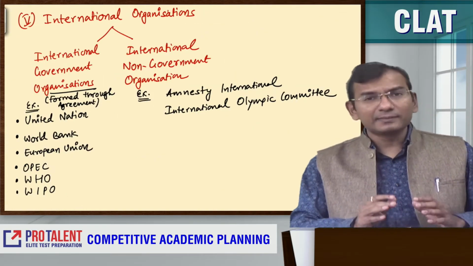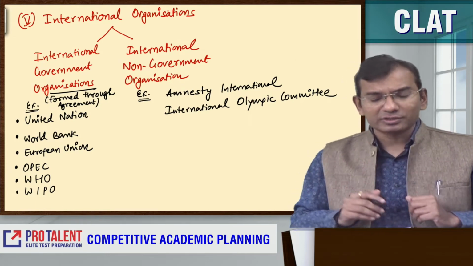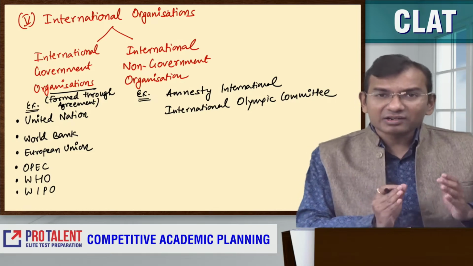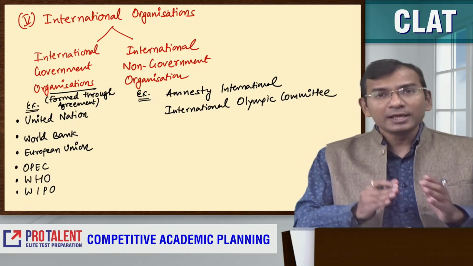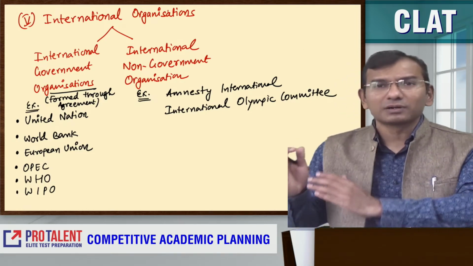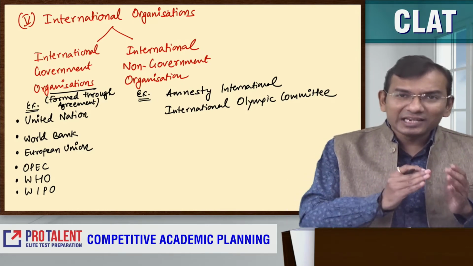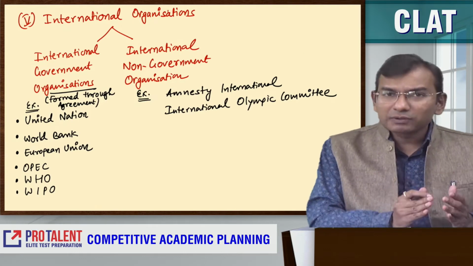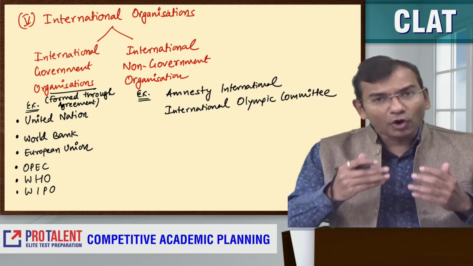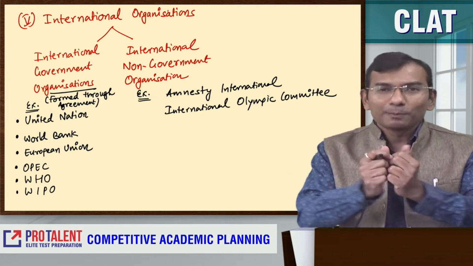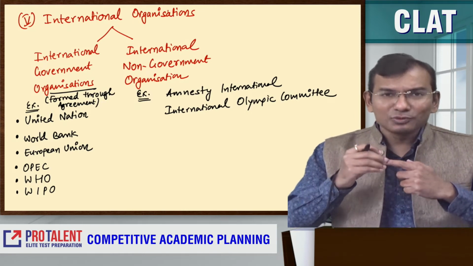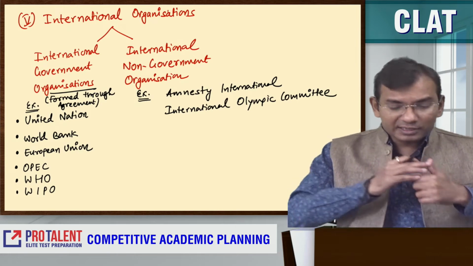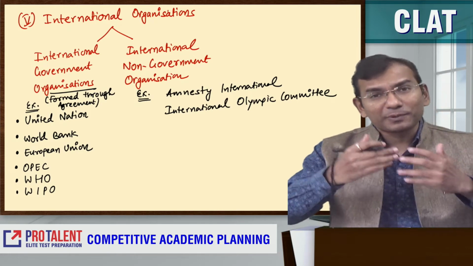Great. Then comes international organization. There are two types of international organization: international governmental organization and international non-governmental organization. When I say intergovernmental organization, they are formed through an agreement between countries, like the United Nations, World Bank, European Union, OPEC, WHO, World Intellectual Property Organization.